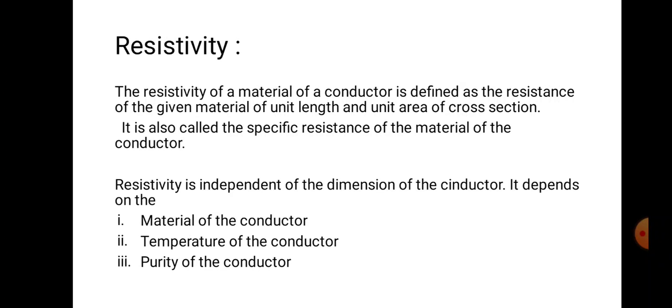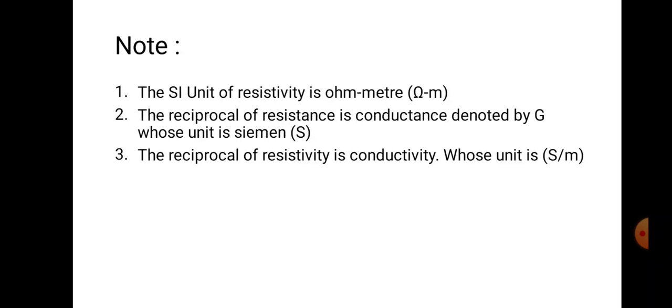Resistivity is independent of the dimensions of the conductor. It depends on the material of the conductor, the temperature of the conductor, and the purity of the conductor. The SI unit of resistivity is ohm meter. The reciprocal of resistance is conductance, denoted by G, whose unit is siemens. The reciprocal of resistivity is conductivity.